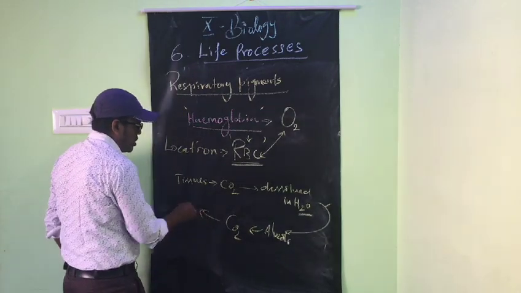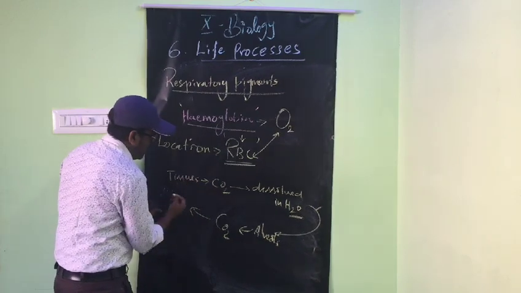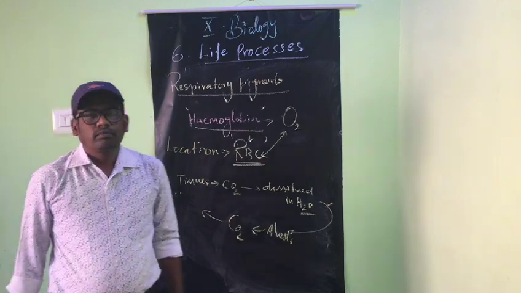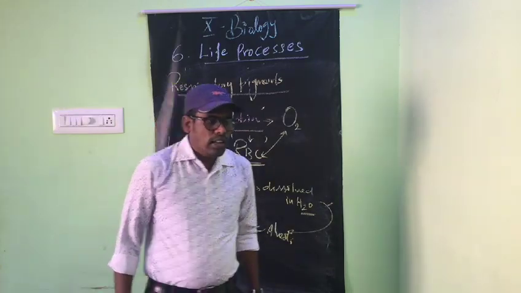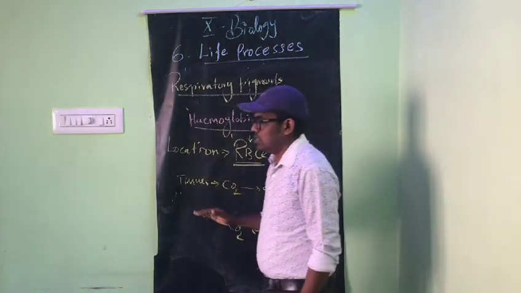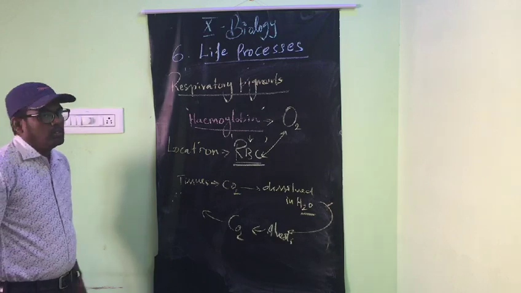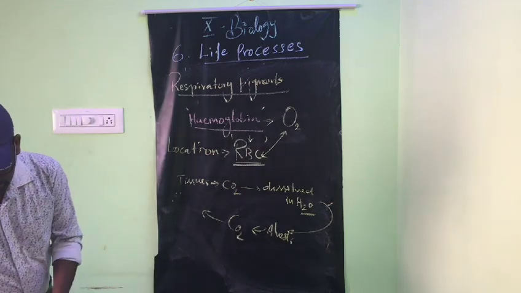And gaseous exchange occurs in the alveoli. Like this, respiration occurs in humans. This is very important. Kindly make note of it.